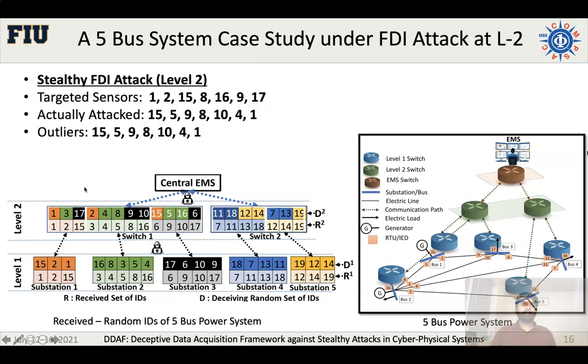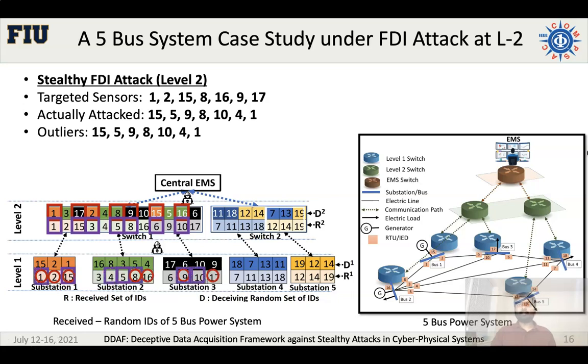Now let's analyze the impact of an FDI attack at level 2. Let's assume that the attacker's intent is to inject malicious data on these red color IDs. However, due to the randomization, the attack goes to the purple color IDs. That means the injection for ID 1 goes to 15, the injection for ID 2 goes to 5, and all this injection goes to the other sensors.